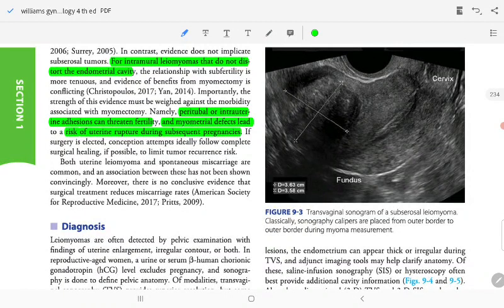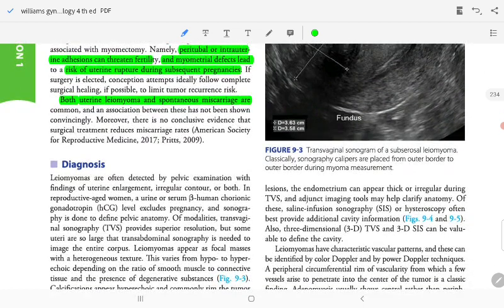Both uterine leiomyoma and spontaneous miscarriage are common. An association between them is not based on conclusive evidence. Moreover, there is no conclusion that surgical treatment reduces the miscarriage rate.